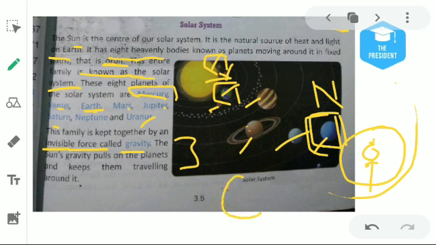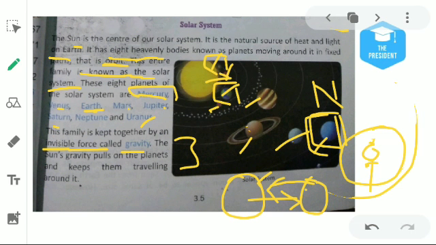So here is the sun, and suppose this mass is moving around, so the earth, the sun is applying on it a force known as gravity force, and this planet also applies the same force on the sun. So both are bound and moving around each other.